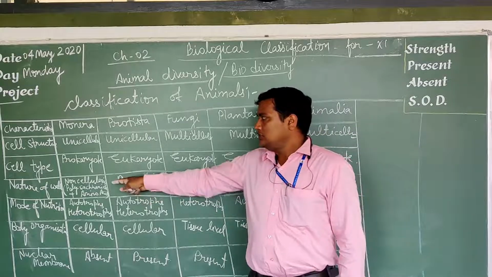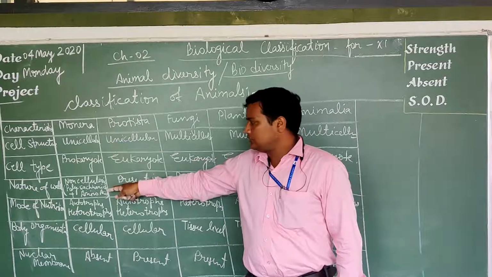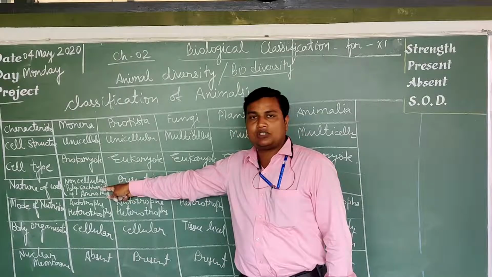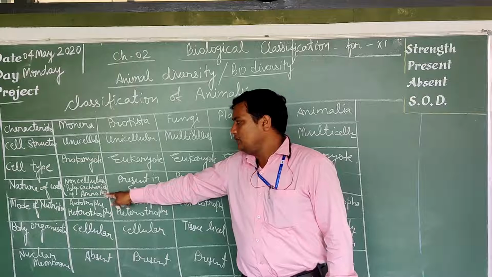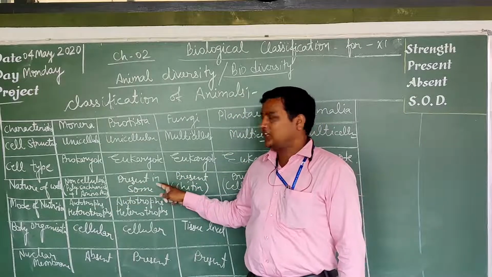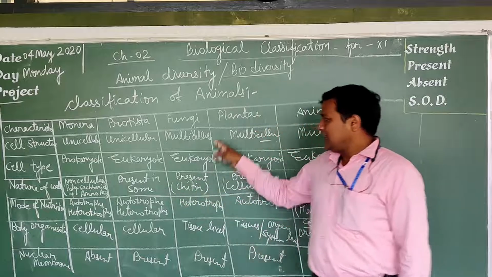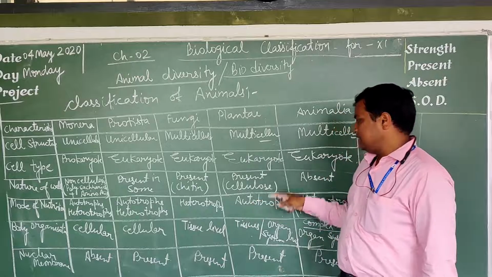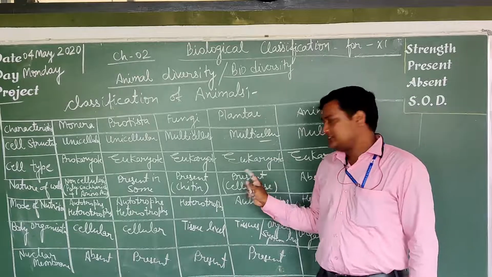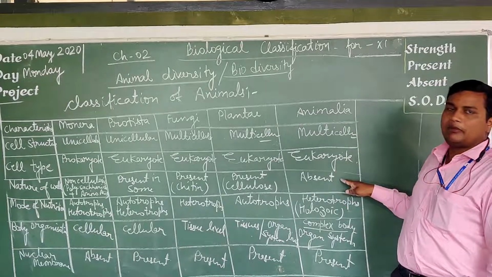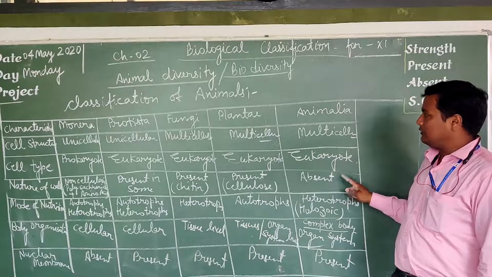Nature of wall: in Monera, the cell wall is composed of non-cellulosic substances, known as polysaccharide and amino acids. In Protista, the cell wall is present in some, like lignin and others. In fungi, it is present but composed of chitin. In Plantae, the cell wall is present and composed of cellulose. In Animalia, the cell wall is absent.